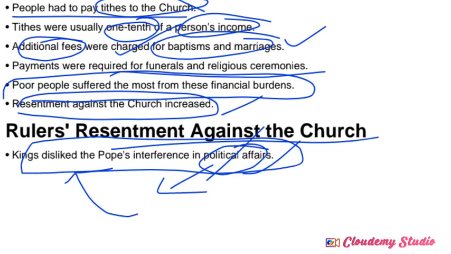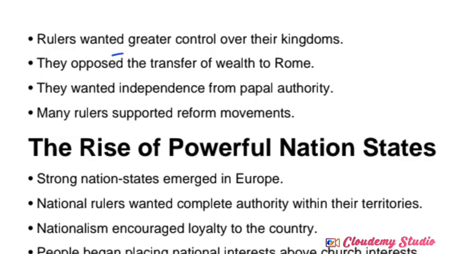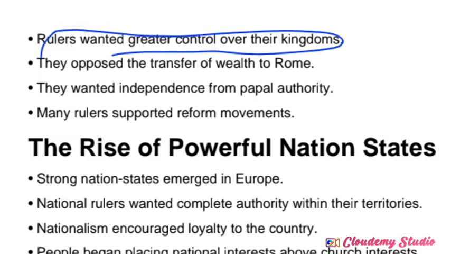That's why there was rulers' resentment against the church authority. Even rulers, kings also, started to raise a voice against the church authorities at that time. So rulers wanted greater control over their kingdom. That's why they didn't want anyone else to interfere in political matters. That's why they opposed the transfer of wealth to Rome. See, in that kingdom, wealth was being transferred to the church authorities. But the rulers or kings were not interested in transferring wealth to Rome at that time. That's why they started to oppose this. So next one.